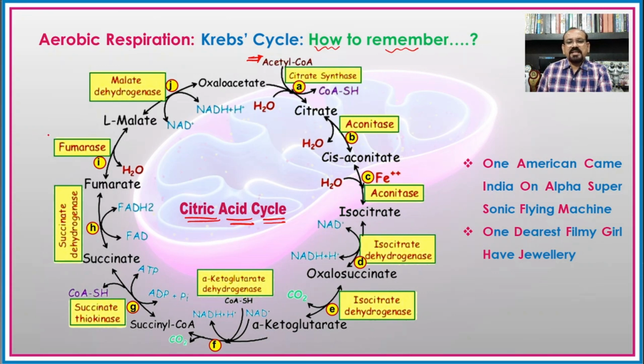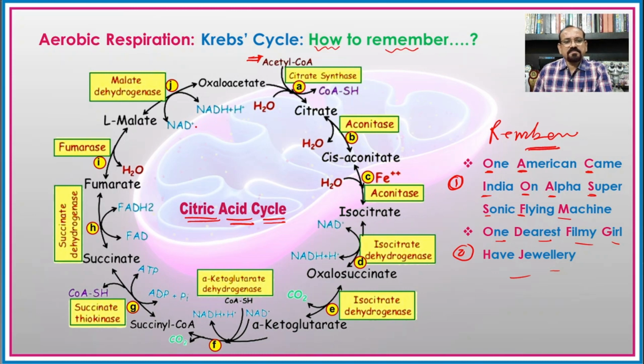So we can say that here: One American came India on alpha supersonic flying machine. You have to remember this one sentence and this another sentence: One dearest filmy girl have jewelry. You have to remember only these 2 lines to remember the complete Krebs cycle, how it is.